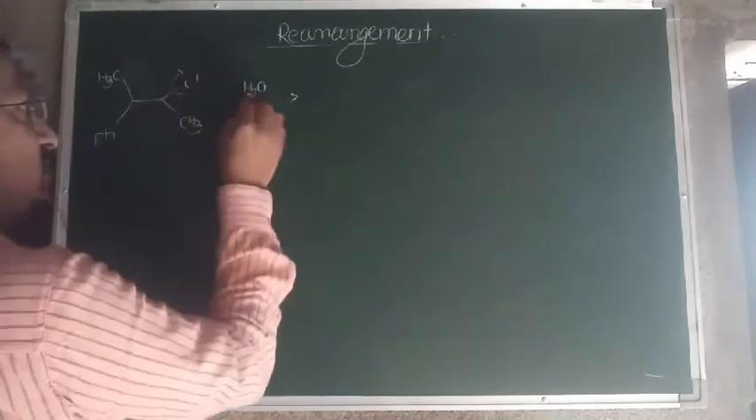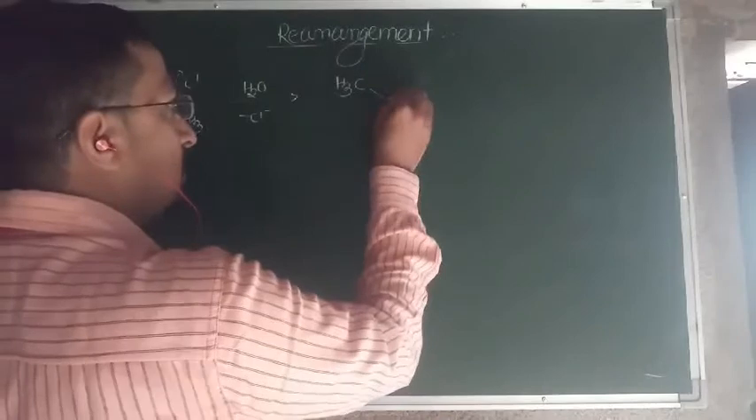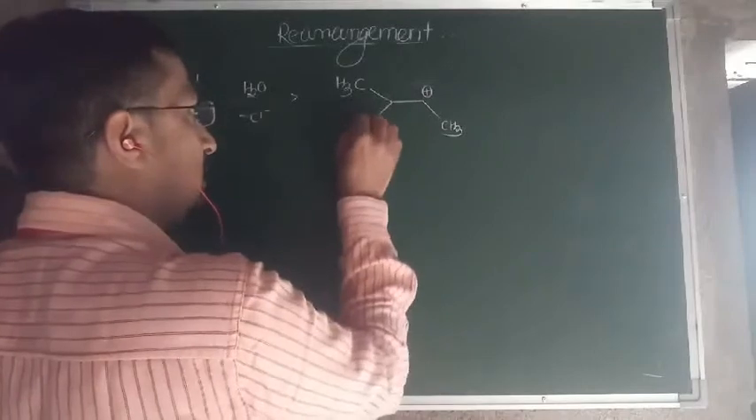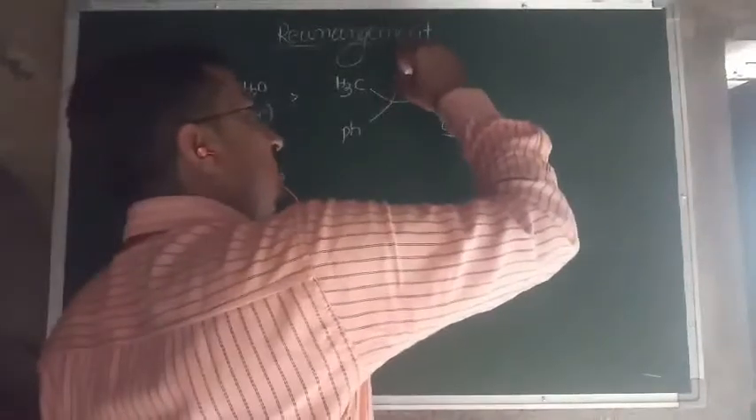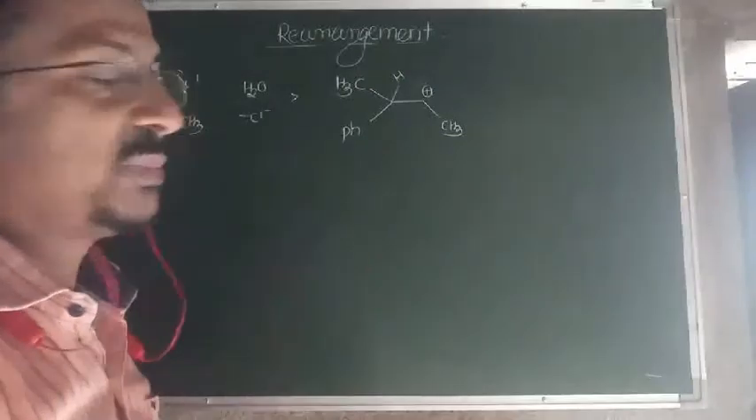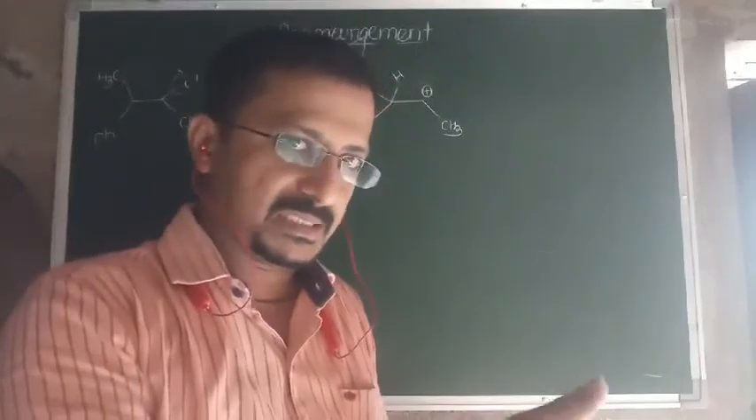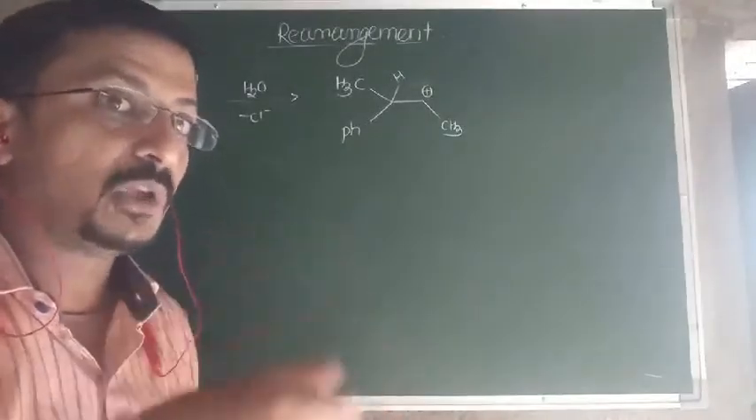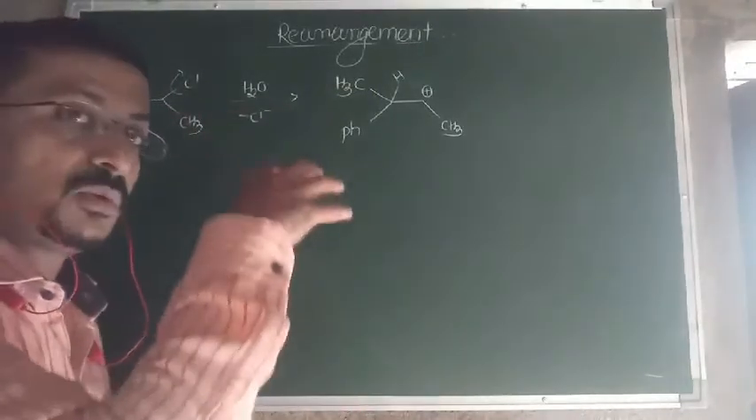then Cl minus is removed as Cl minus. The structure formed is H3C, positive charge, and here phenyl, isn't it? Now see, next to the positive charge there is hydrogen, methyl is also present, and phenyl is also present. Then in that case, which preference is given? For that purpose, we have to check the shifting in each case, first by hydride, by methyl, and by phenyl, then check the stabilities of all the carbocations and decide which one is most stable.